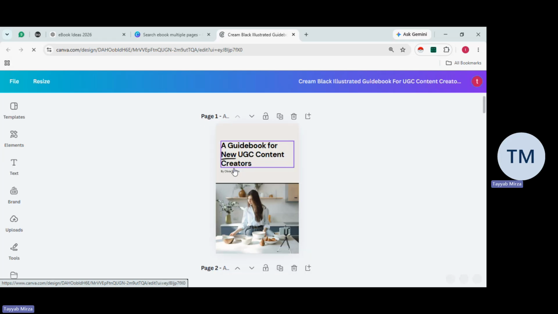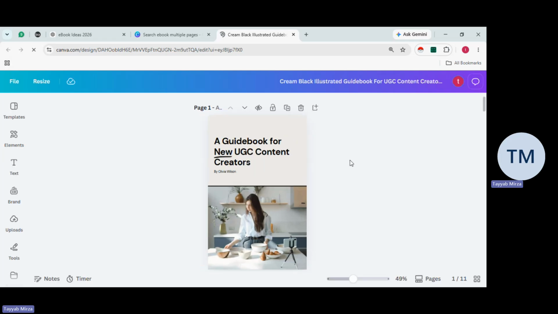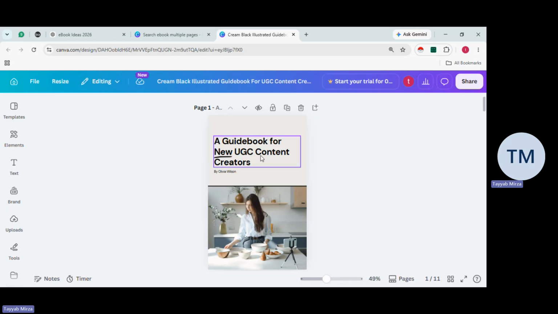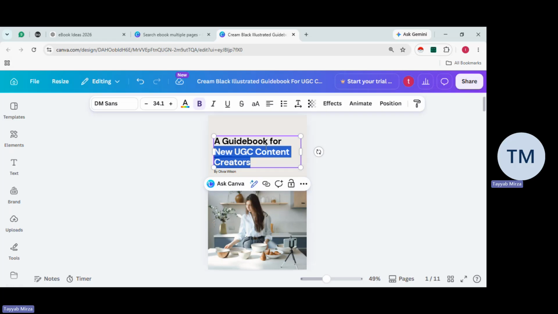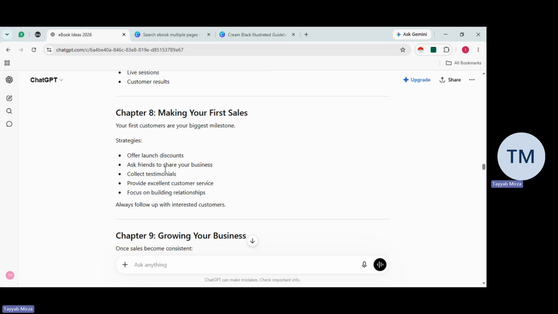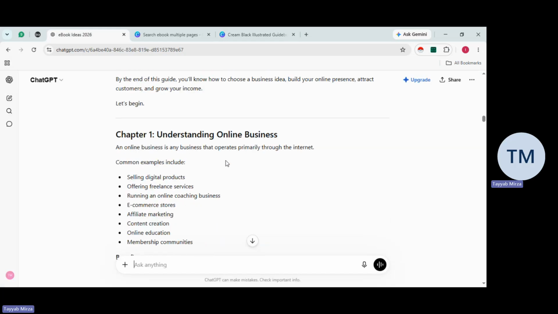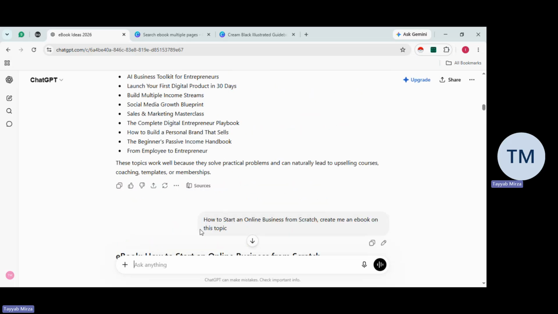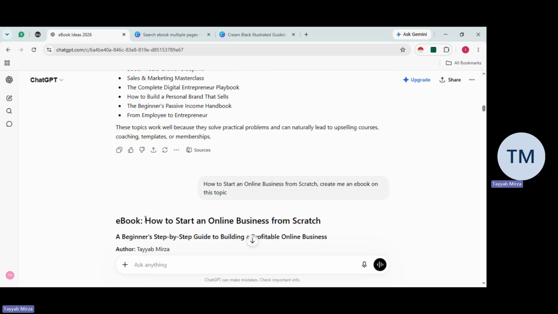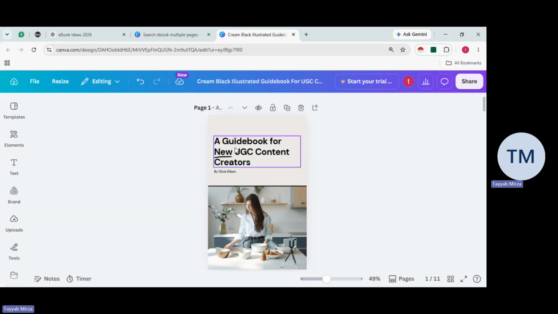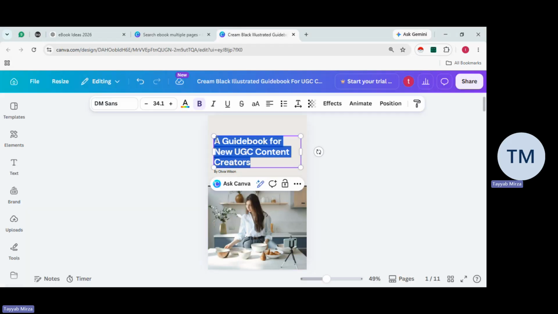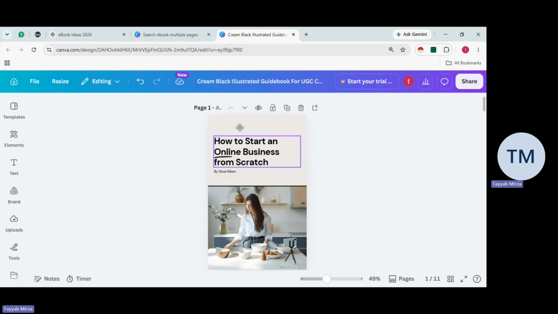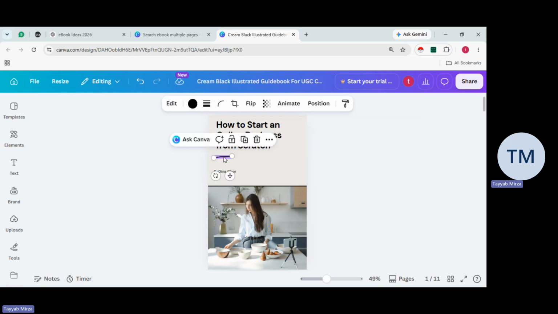I want to zoom in just a little bit to help you guys understand a little bit more. We got a guidebook for new UGC content creators, so we can change this title as well. How are we going to change it? Let's go back to chat, because on the chat we got the whole structure, right? Our topic was how to start an online business from scratch. So I'm going to copy this title and simply go back to Canva. I'm going to paste the whole title in just like this. How are you going to paste it? Just double click on the topic and you'll be able to change that as well.